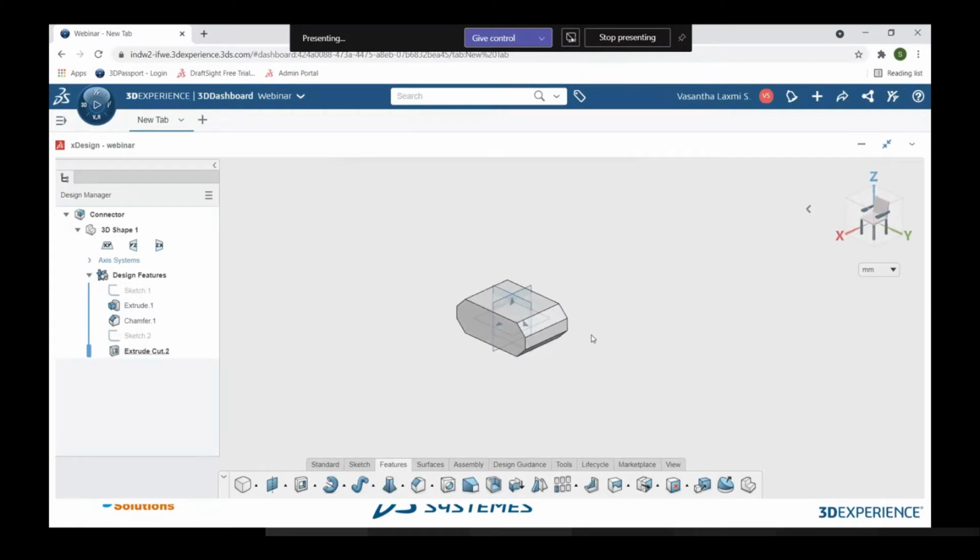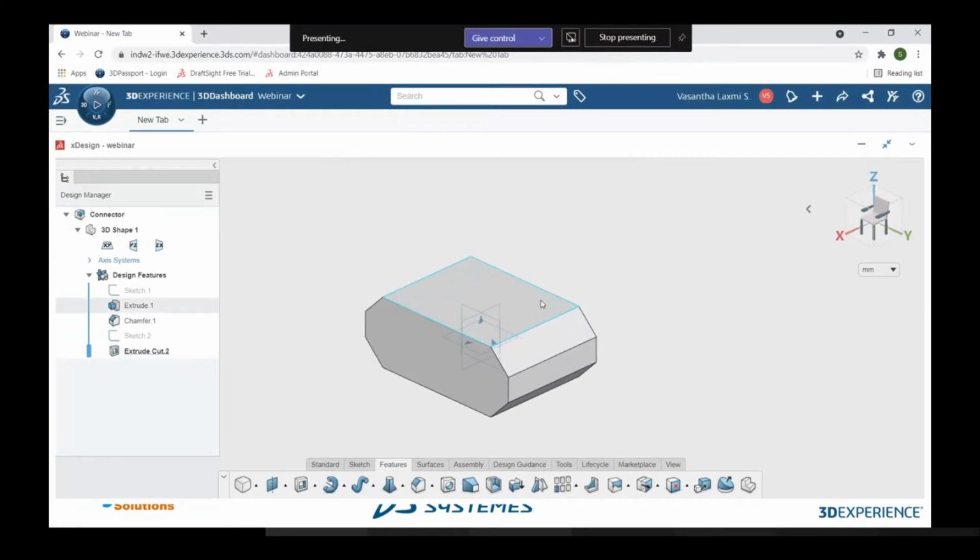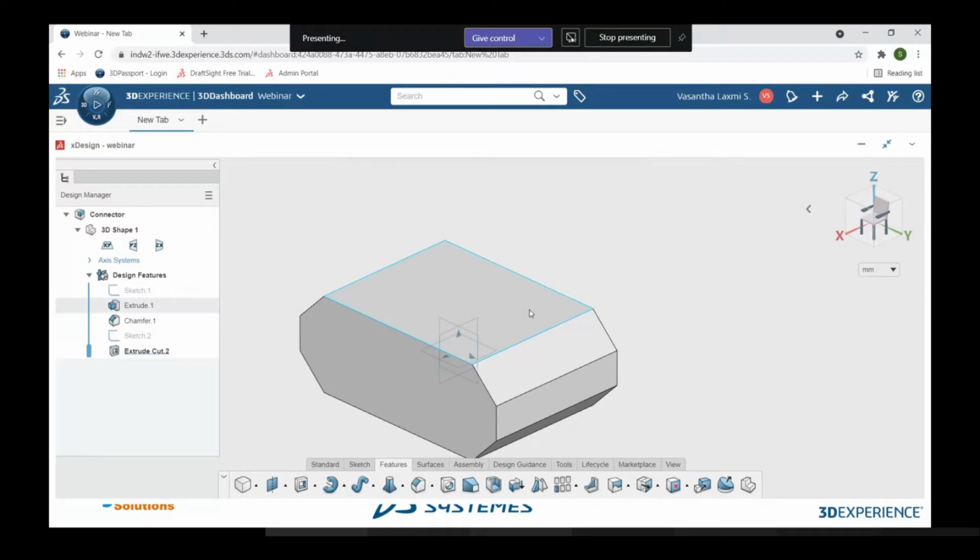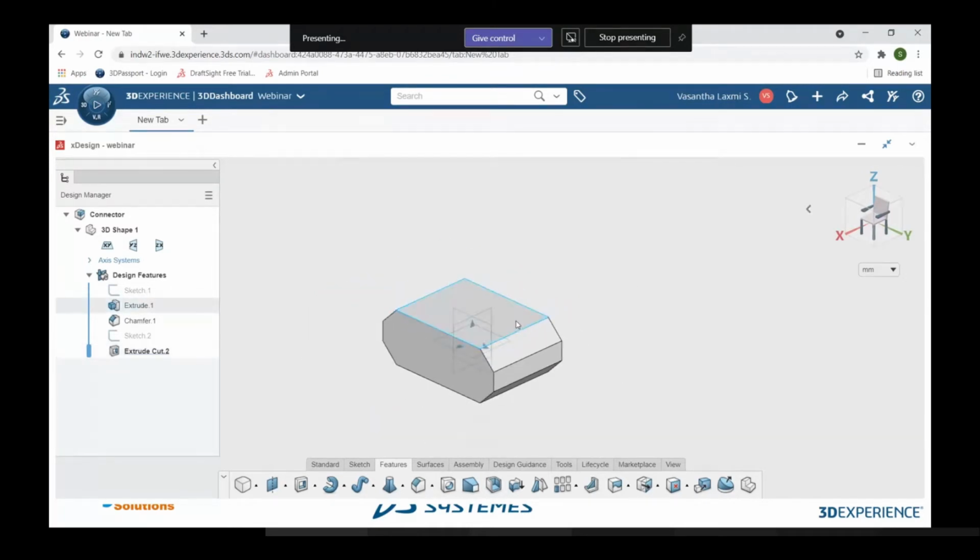I'm again coming back to my isometric view. Again, on the top face, I'm going to create a similar kind of structure to what we have just created.